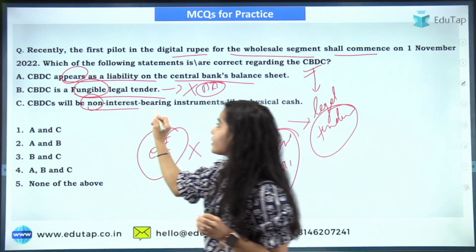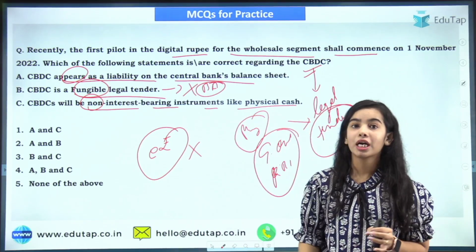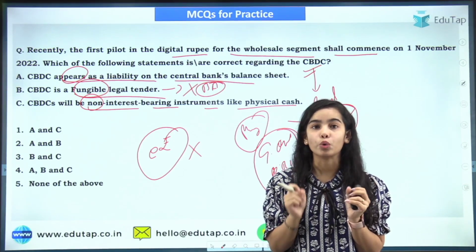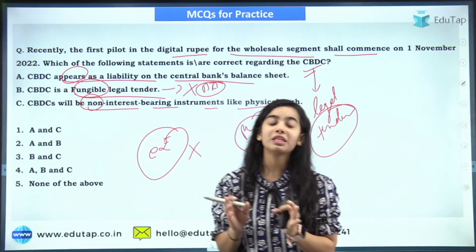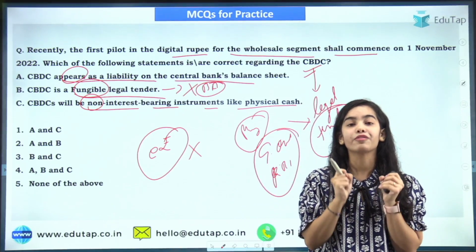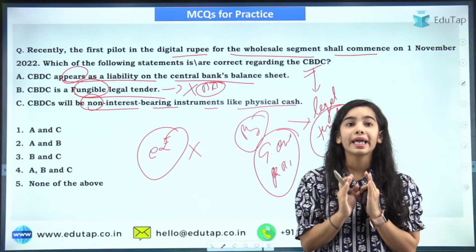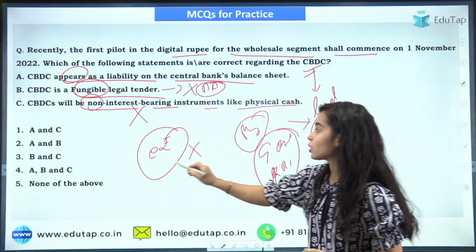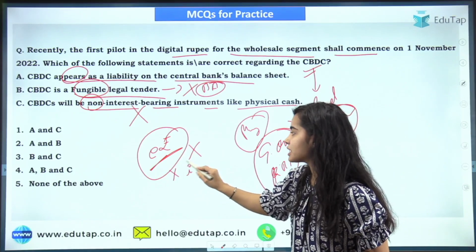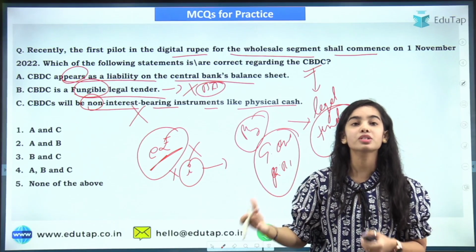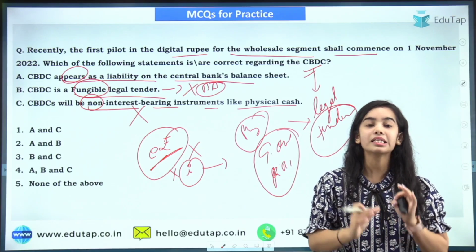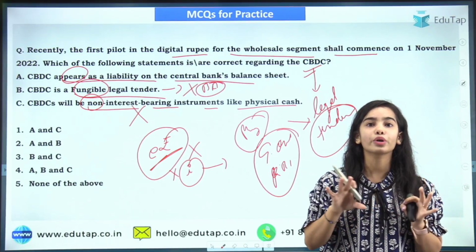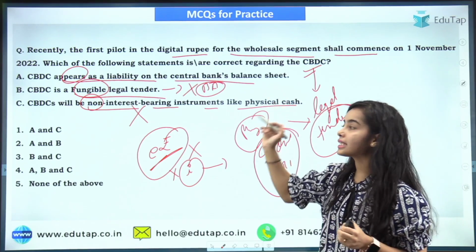CBDCs will be non-interest bearing instruments like physical cash. Now, if you have 500 rupees in your hands, is it giving you any interest? No, you have to deposit it in the bank. Similarly, if you have the digital currency with yourself, it will not give you any interest. So it is a non-interest bearing instrument. The e-rupee is also a non-interest bearing instrument. You have to deposit it in a bank account, then you can get the interest. Otherwise, just lying with you, it is not going to give you any interest. So all the statements are correct.